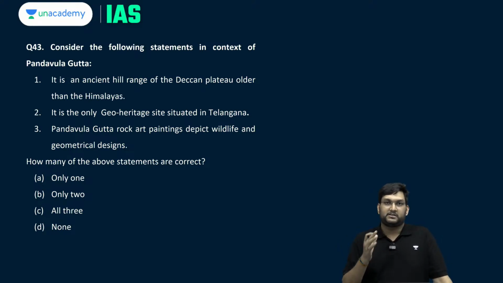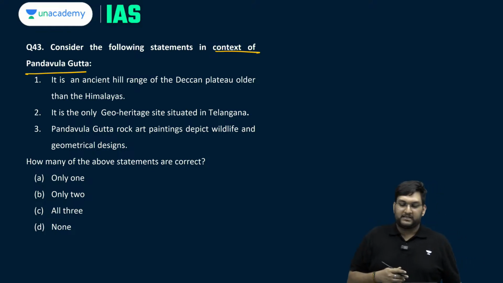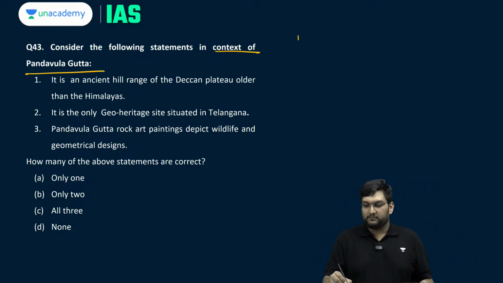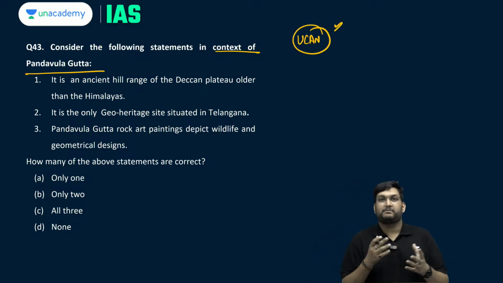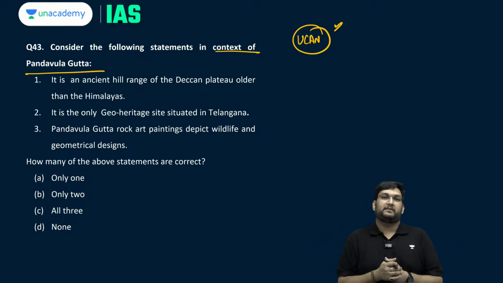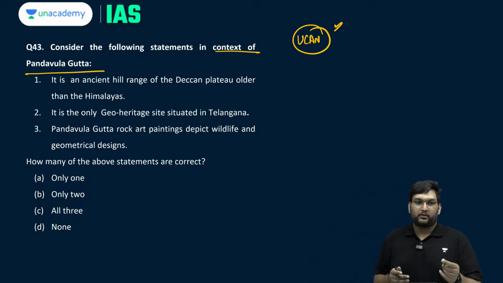Okay, this we've discussed previously also. Interesting and important geo heritage tag itself. Consider the following statement in context of Pandavula Gutta. If you've done the UCAN session, we have discussed it in detail, which is Unacademy Current Affairs Navigator, in which we basically cover all current affairs related to each and every subject in the whole month. We've discussed this there also.